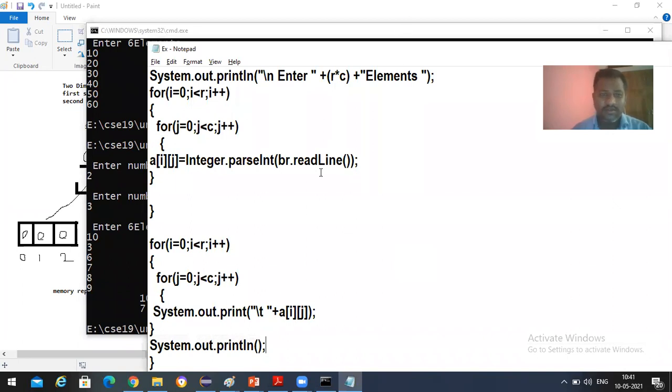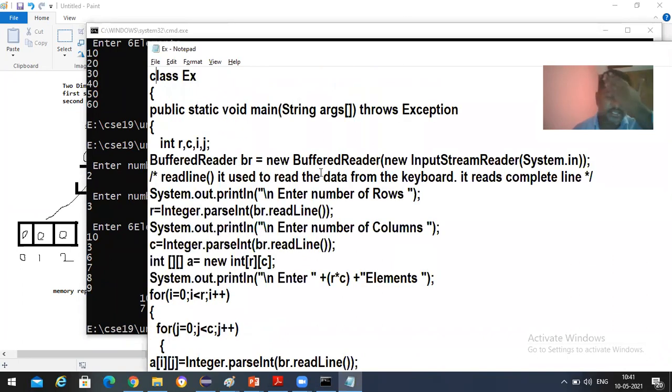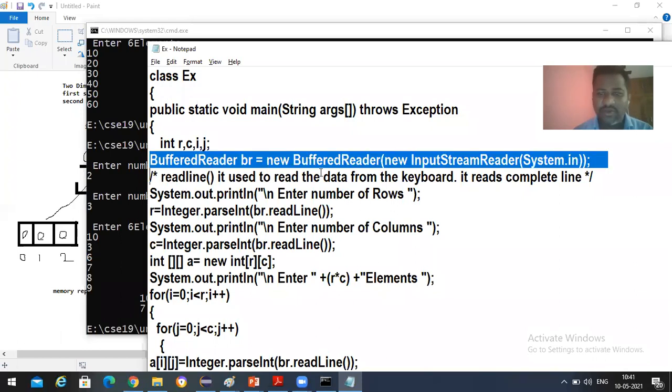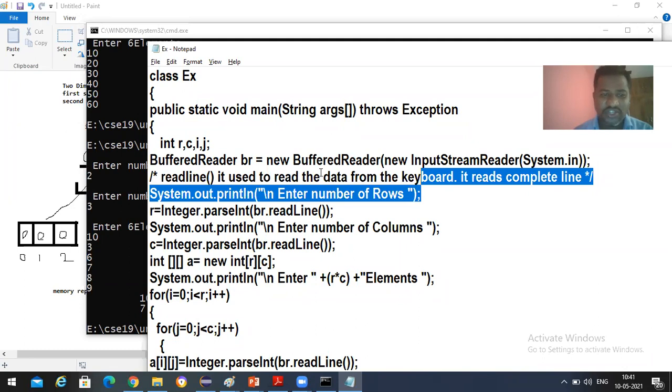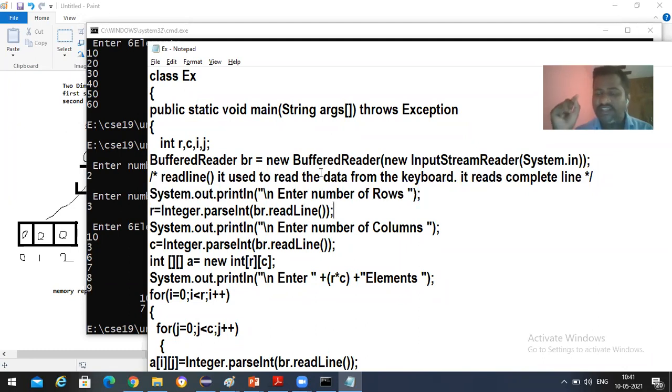Yes, sir. Any doubts in this? It's going to be somewhat big logic for you, because till now we have seen very simple programs, but this time we went with something somewhat different. For the sake of this readLine method, I need to create an object for this. Just try to remember this. That's it. But unfortunately, the readLine method reads the data in the form of a string. So we are asking the user to enter number of rows, and the user is entering some value.